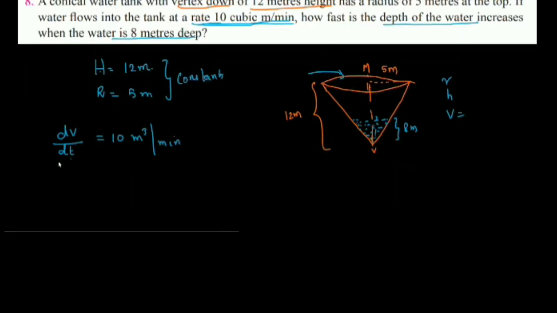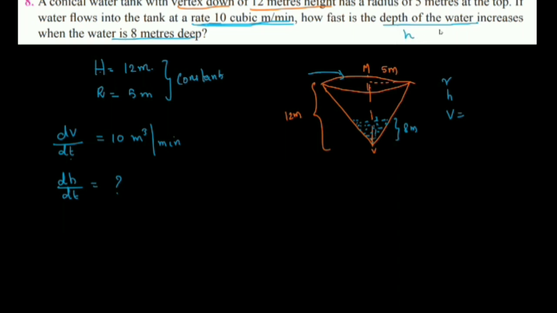That means dh by dt is asked. The radius is also increasing, but that is not the question here. Depth of the water means h. So what is dh by dt when h is 8 meters? We have to connect the cone's radius, height and volume. Only then can we find it.